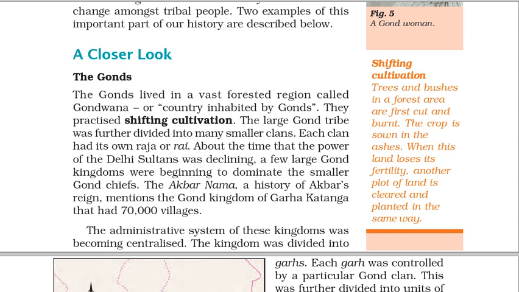Shifting cultivation. Trees and bushes in a forest area are first cut and burnt. The crop is sown in the ashes. When this land loses its fertility, another plot of land is cleared and planted in the same way.